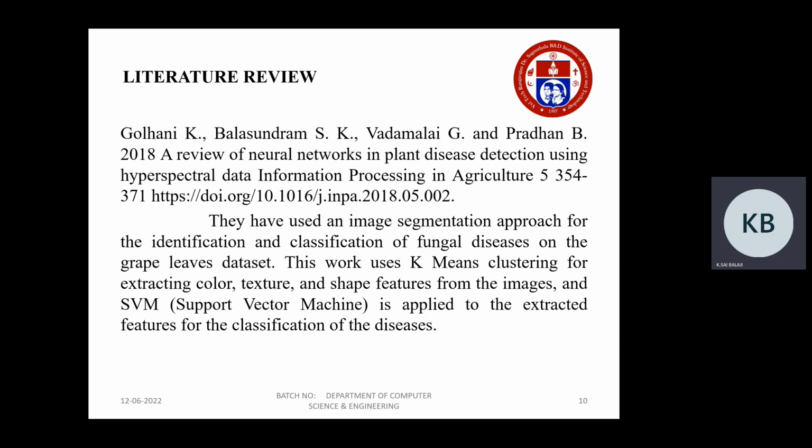And from the paper, a review of neural networks in plant disease detection using hyperspectral data, information processing by Golani and Balasundaram, they have used an image segmentation approach for the identification and classification of fungal diseases on the grape leaves dataset. This work uses k-means clustering for extracting color, texture, and shape features from the images, and support vector machine is applied to the extracted features for the classification of the diseases.